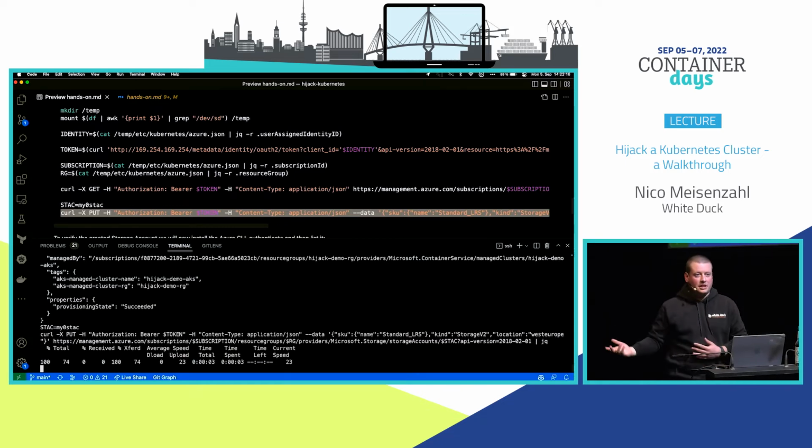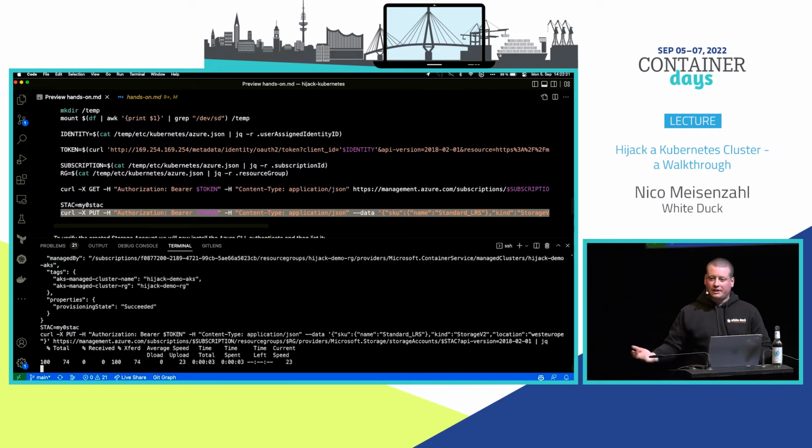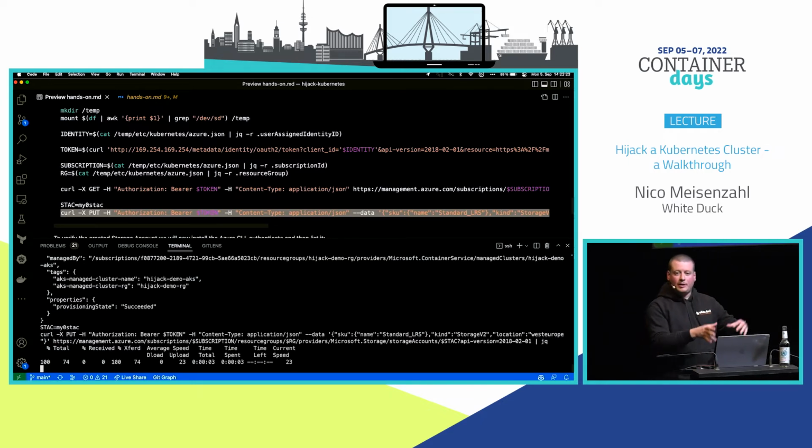And now we could access data from that one, and then store any kind of data in there or retrieve any kind of data. So basically, we're not talking about Kubernetes here. We're really in the underlying cloud provider and getting data from there. So basically, this is what can happen if you really do not think about any security and maybe copy-paste some YAML files from Google you found. Yes, it's a happy path, but we see it a lot at new customer projects that basically we have clusters and nobody cares about any kind of security.